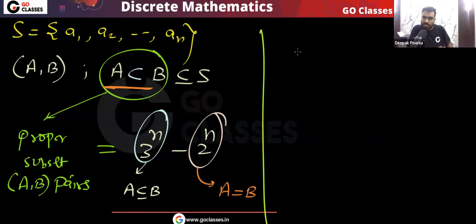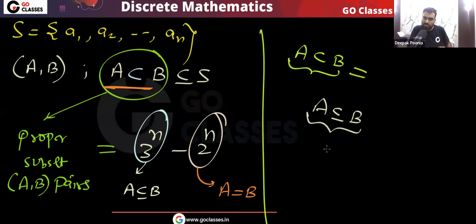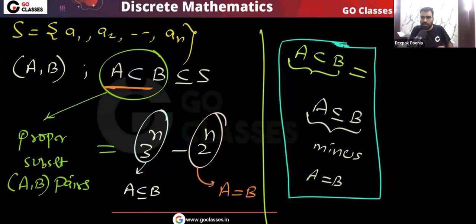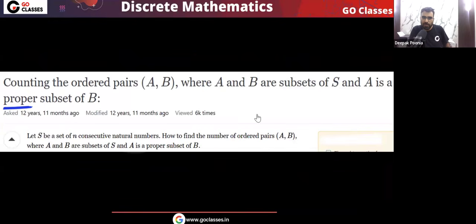If you want proper subsets, you find how many subsets there are, minus when A is equal to B. This is a simple note you can notice. So the answer for this question is 3 power n minus 2 power n. I hope you understood this question from the Stack Exchange website.